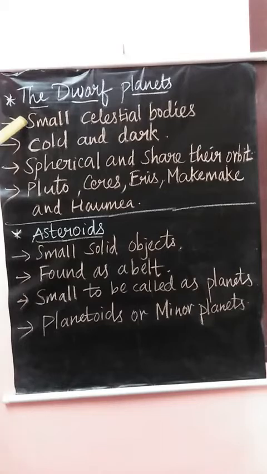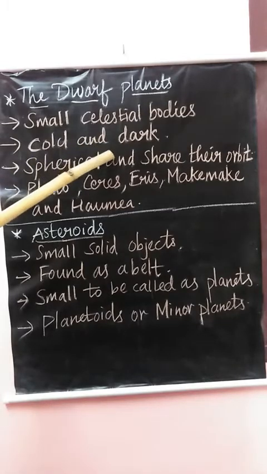What are dwarf planets? The dwarf planets are small celestial bodies. They are small, but they lack certain technical criteria that are required to be called a planet. See, the dwarf planets are extremely cold and dark.